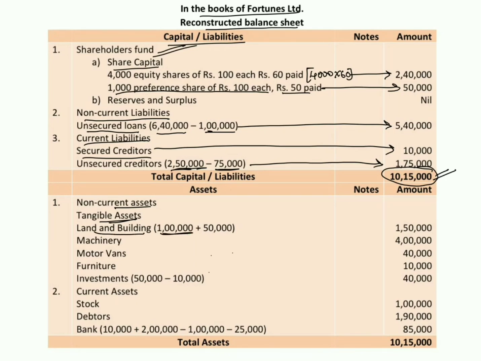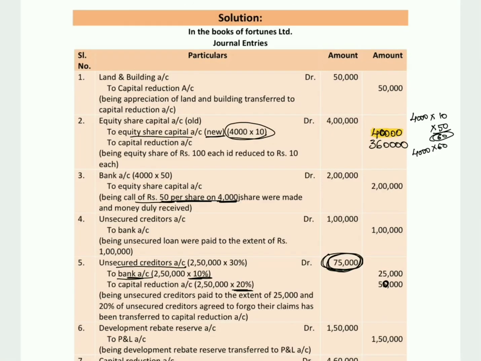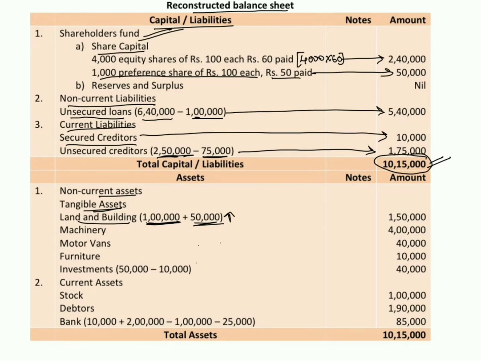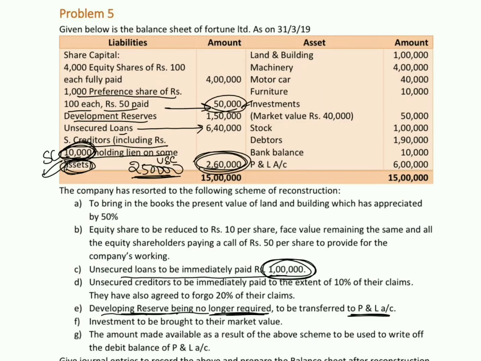First of all, we had 1 lakh worth of rupees for land and building, whereas for 50,000 we had passed a journal entry stating it as appreciated value. So the appreciated value of 50,000 will be considered in the balance sheet. 1 lakh plus 50,000, 1,50,000. We have machinery worth 4 lakh, motor car worth 40,000 and furniture worth 10,000.